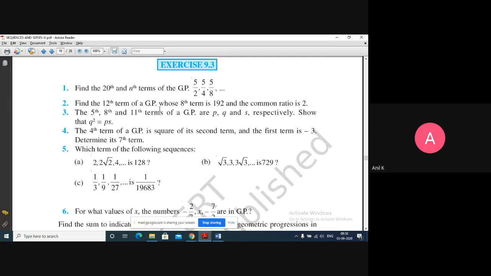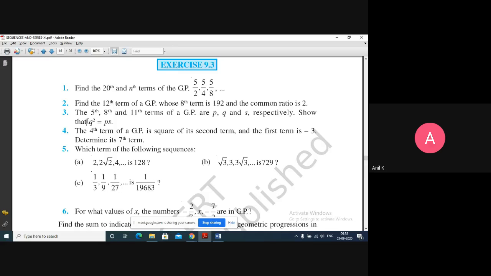The 5th term, 8th term and 11th term of the GP are P, Q, S. I think this is also given. 5th term means A into R to the power of 4 equals P. 8th term means A into R to the power of 7, that is equal to Q. 11th term is A into R to the power of 10 equals S. Now once you get the P value, Q value and S value, substitute here.